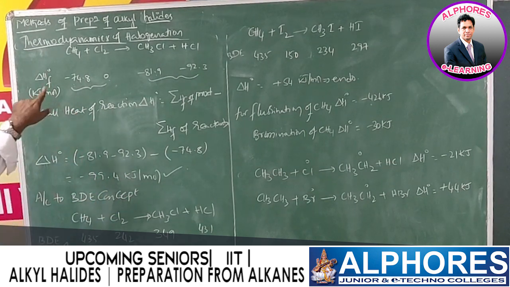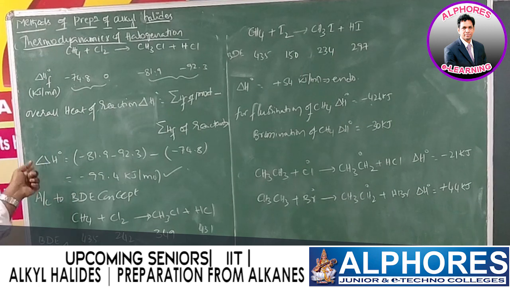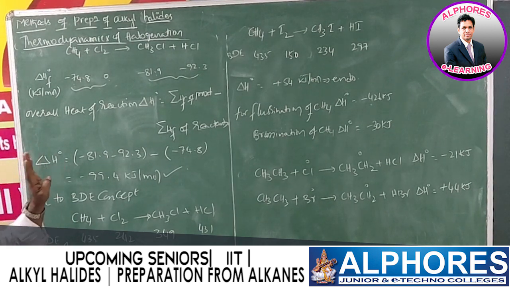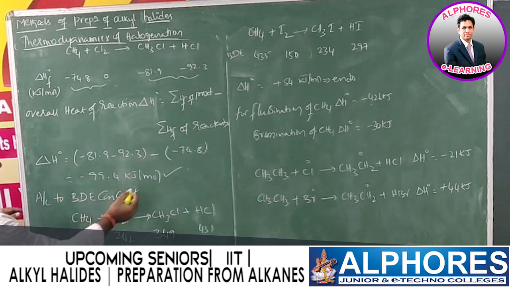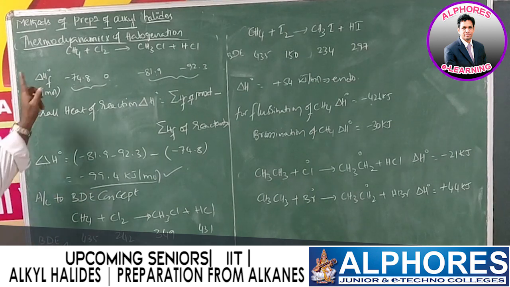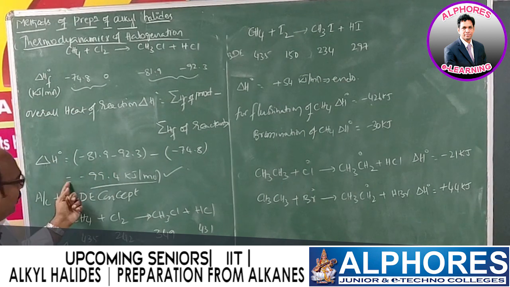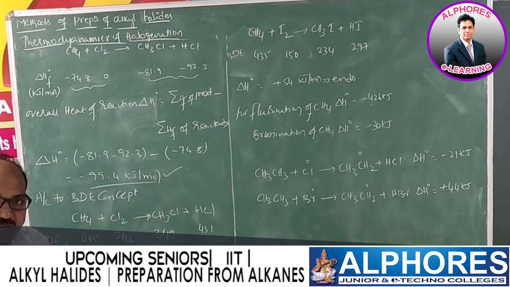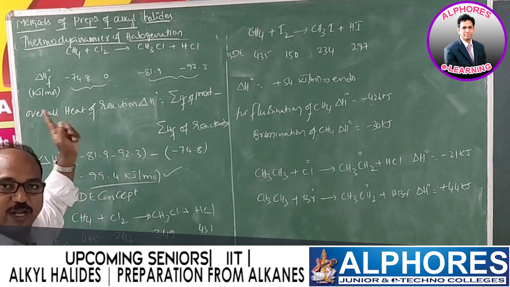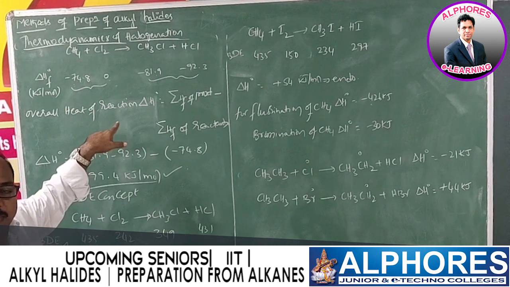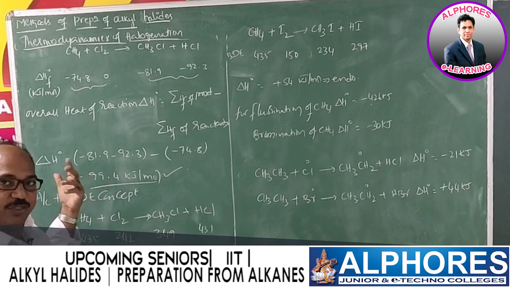In the beginning of the alkyl halide preparation, I asked you to note one point, that chlorination of methane requires 400 degrees Celsius. If we do not provide that much temperature, obviously the reaction does not take place. Now my question, you think about it. Delta H naught means it is an exothermic reaction. Chlorination of methane is exothermic. Still, is it necessary to provide that 400 degrees Celsius temperature? Means is high temperature required? Think once.